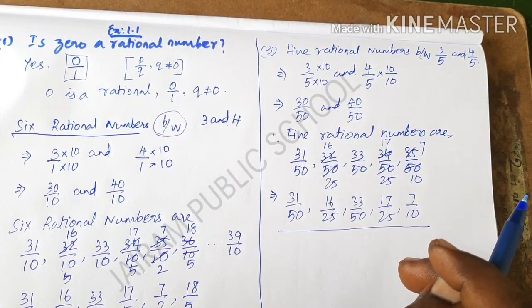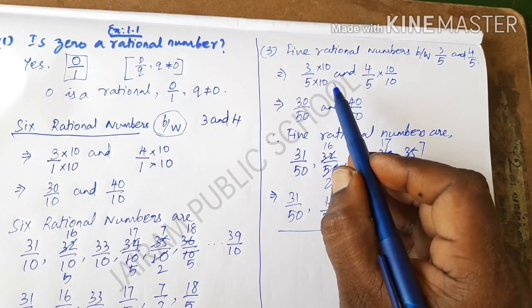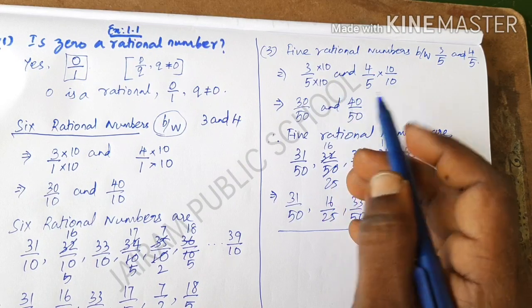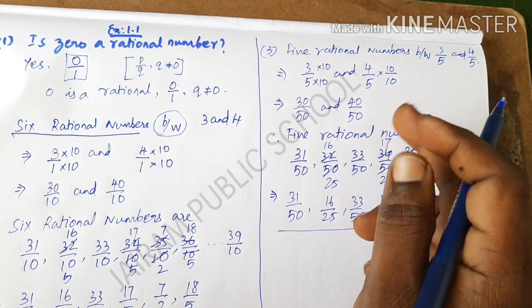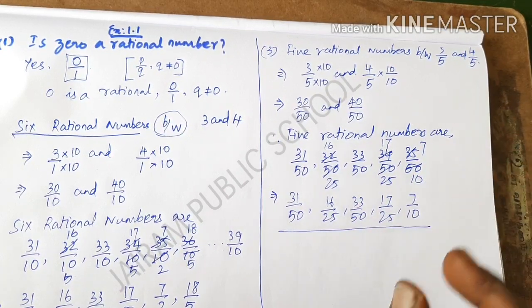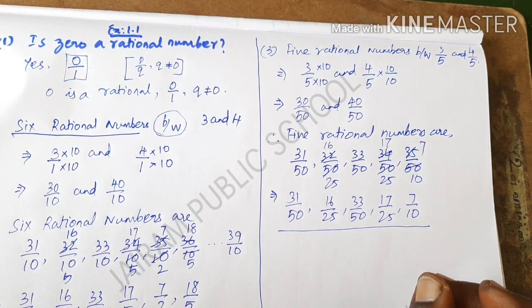Again, these answers will vary based on the person, because if I take a different common factor, instead of 10, I will get different answers, but all the answers will lie between the given numbers, because between these two numbers there are infinite rational numbers. I have written only a few here, but it is possible to write infinitely many.